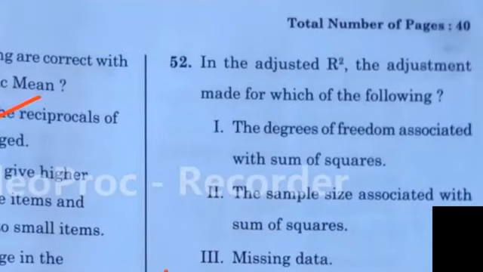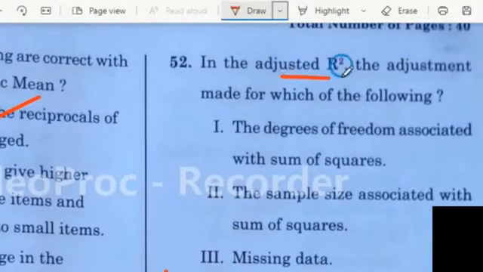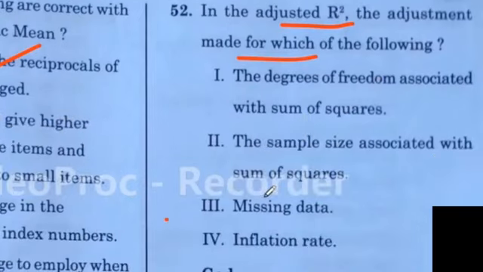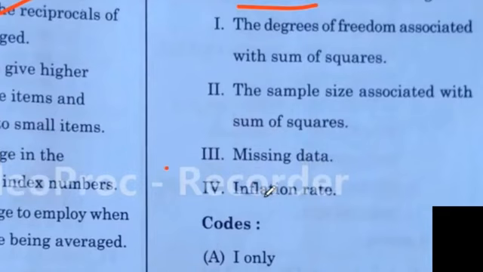Question number 52. In the adjusted R square, the adjustment is made for which of the following? First one, the degrees of freedom associated with sum of squares. Second one, the sample size associated with sum of squares. Third one, missing data. Fourth one, inflation rate.